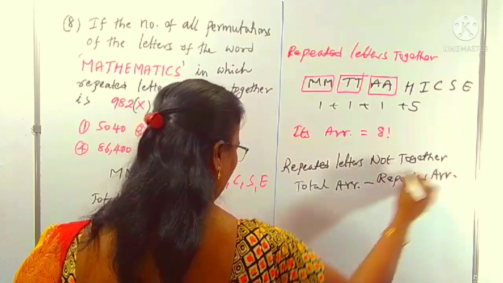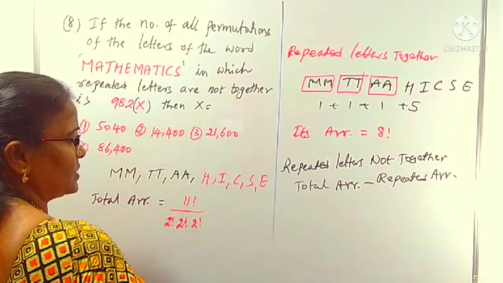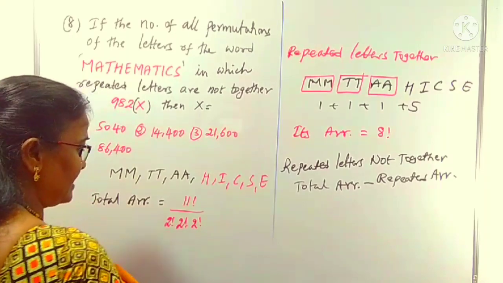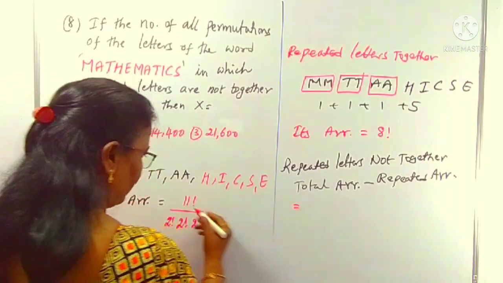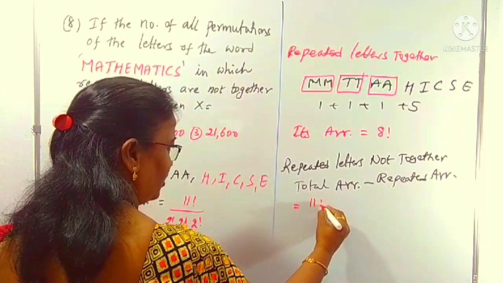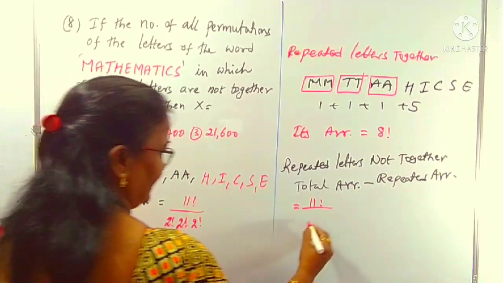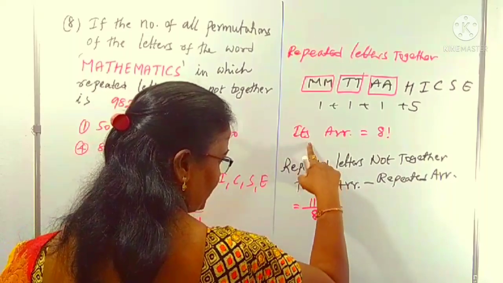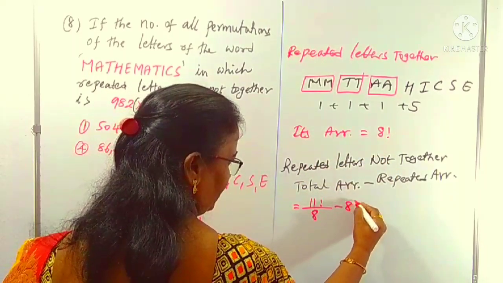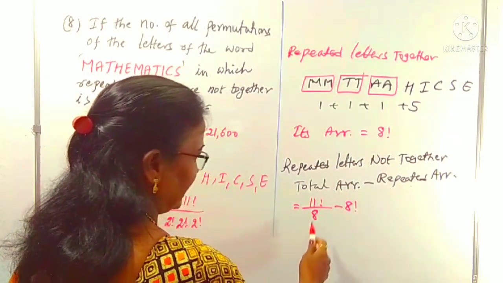This is one way we can do, easiest way. So, what is the total arrangement given here? 11 factorial by 2 factorial into 2 factorial into 2 factorial, you can write 8. Minus the together arrangement, which is 8 factorial. Here I am taking the LCM as 8.